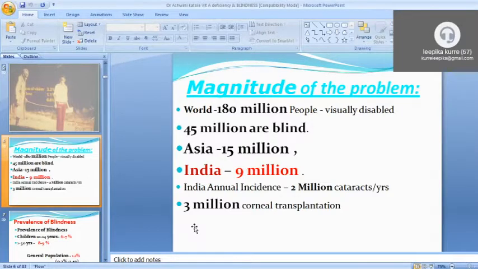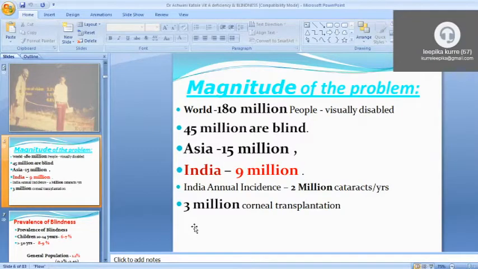Out of 45 million who are blind, in Asia 15 million people are there, and in India 9 million people. Out of these 9 million, many are due to refractive errors, many are affected by cataract, and many by minor illness like vitamin A deficiency disorders. So it is very easily treatable.